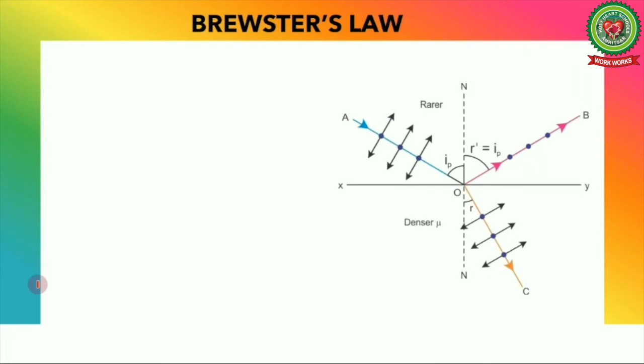Let's discuss Brewster's law. But before discussing Brewster's law, let us recall refraction of light. We know that when light travels from a rarer to a denser medium whose refractive index is mu, the light bends towards the normal. So we get an incident ray and a refracted ray. But along with the refracted ray, we get one more ray, which is a partially reflected ray. So we have three light rays: incident ray, refracted ray and reflected ray.